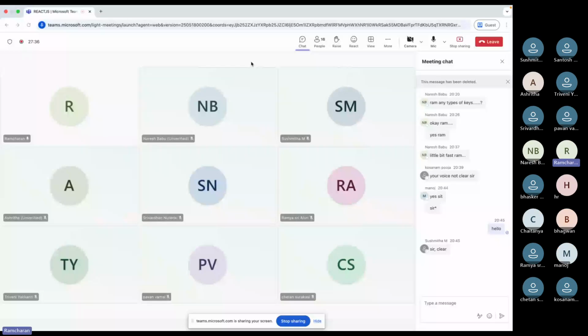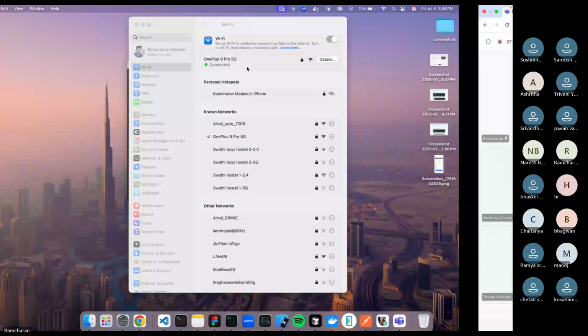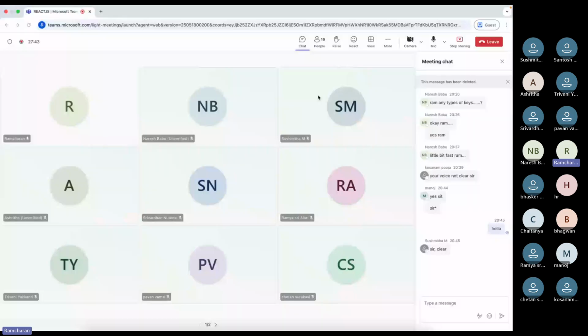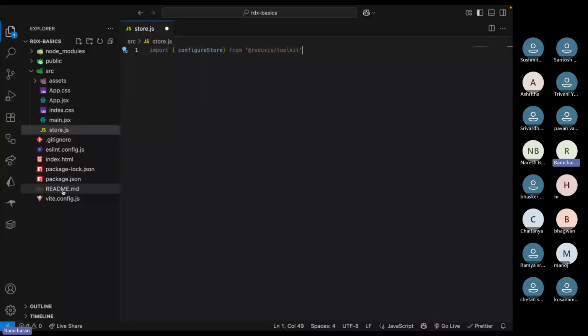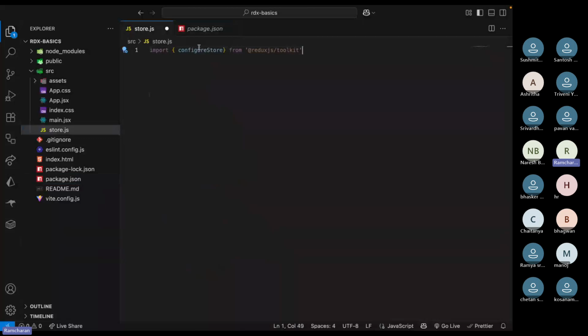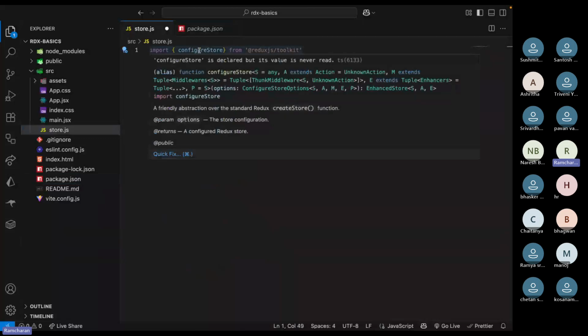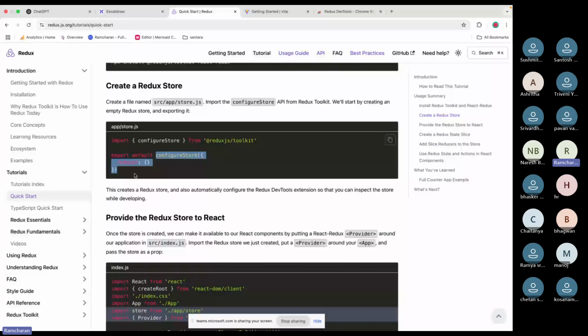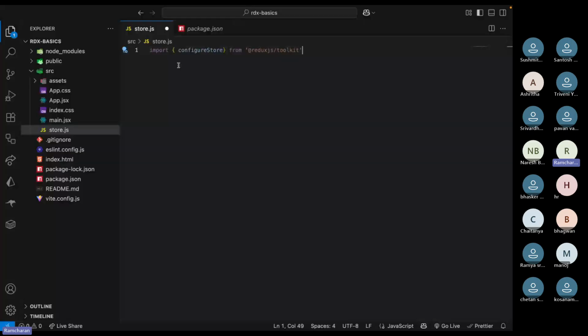Okay. So what we did till now, we just installed the packages, right? Nothing fancy. We just installed these two packages, Redux Toolkit and React Redux. And how to create a store? You'll use this configureStore function. You call this function and you pass an object. I imported that function already. So you create a store.